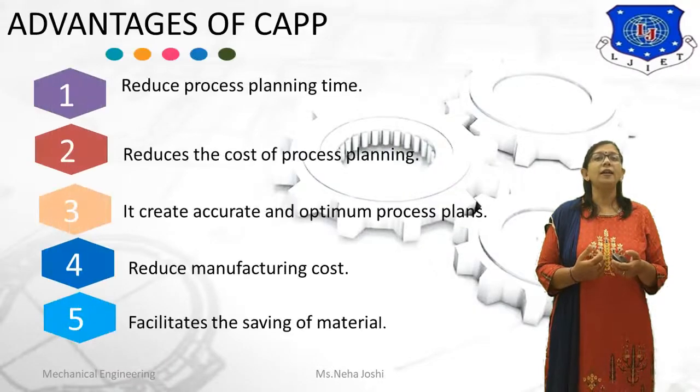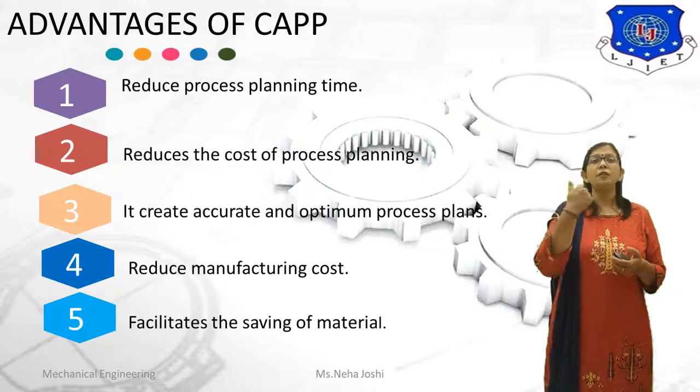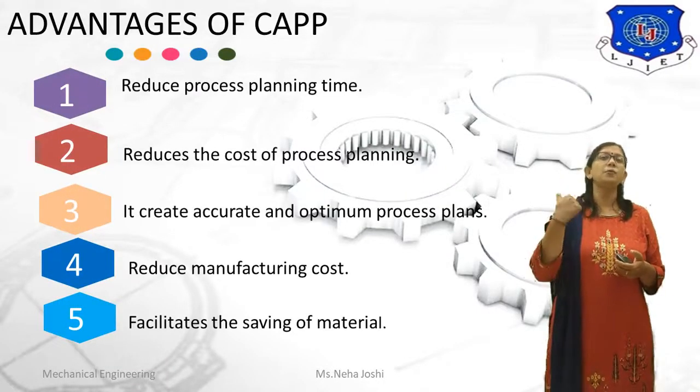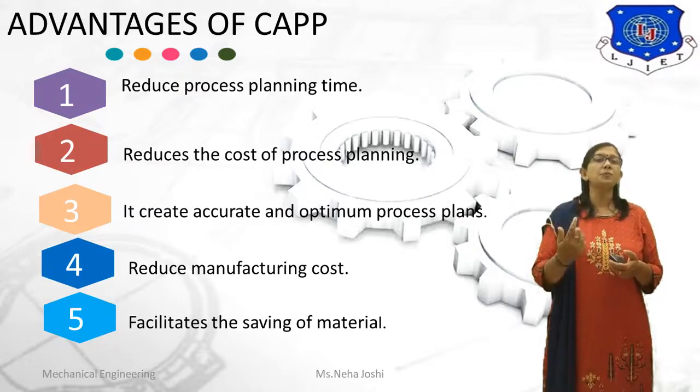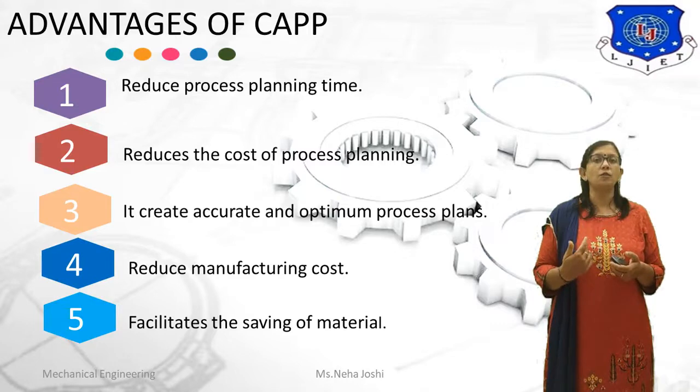Now, what are the advantages of CAPP? The first advantage is it reduces the process planning time. The second is it reduces the cost of process planning. Then it gives an accurate and optimum process plan, reduces manufacturing cost and facilitates the saving of material.